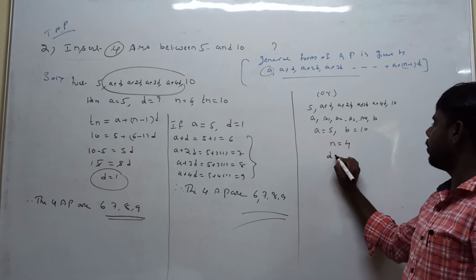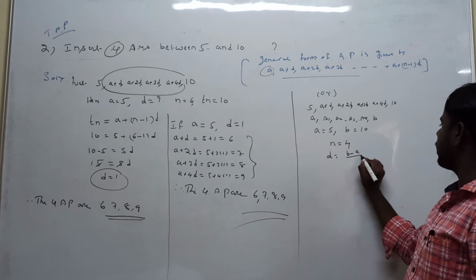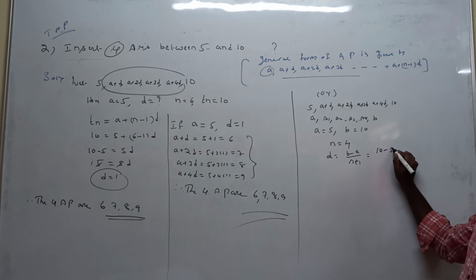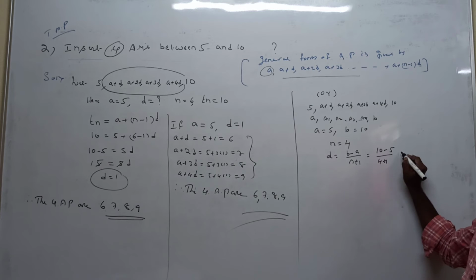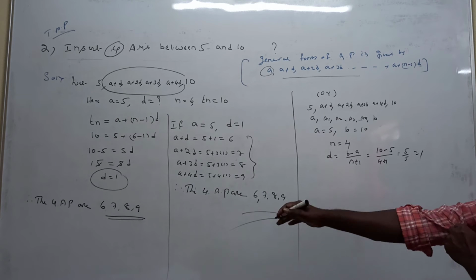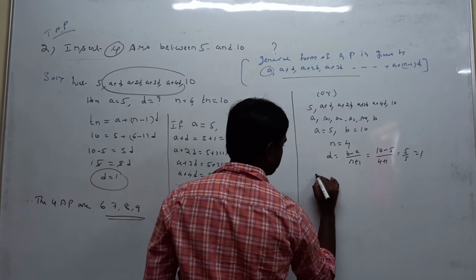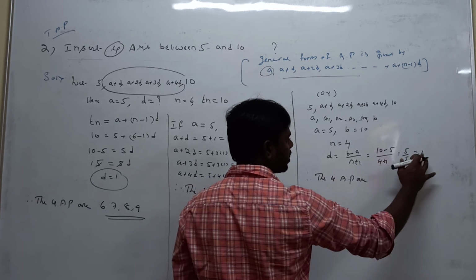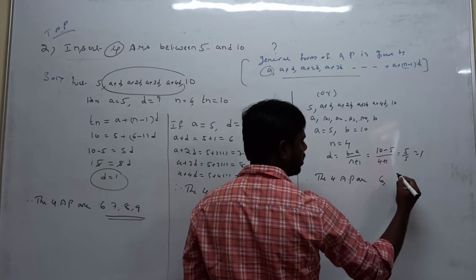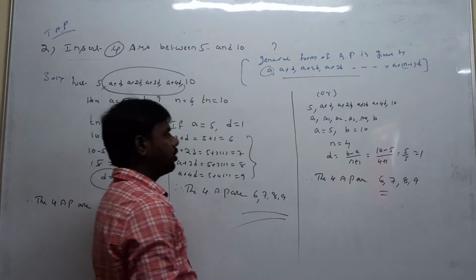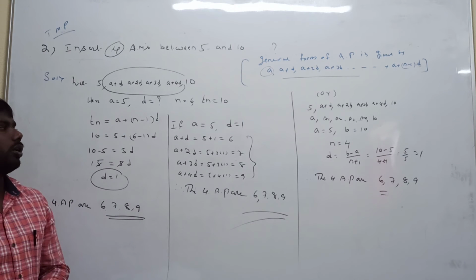Now, for D, what is the formula? D is equal to (B minus A) divided by (n plus 1). B value is 10, A value is 5, divided by 4 plus 1, which is 5 by 5, equal to 1. So now we can calculate the 4 arithmetic means. The first element is 5. Adding the common difference 1: 5 plus 1 is 6, 6 plus 1 is 7, 7 plus 1 is 8, 8 plus 1 is 9. You can follow whichever one you like.